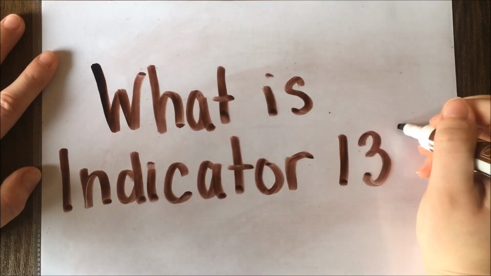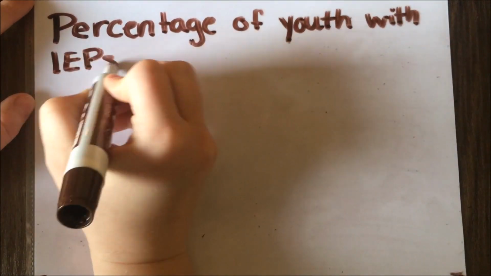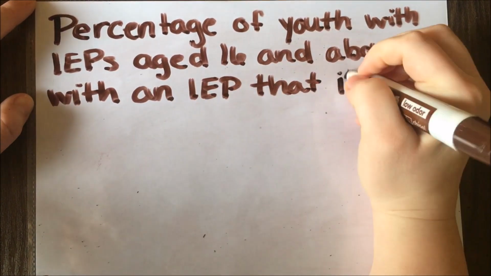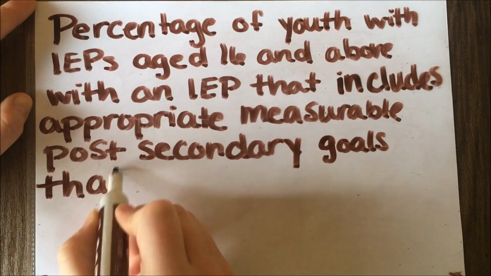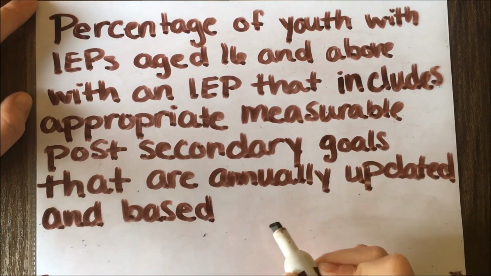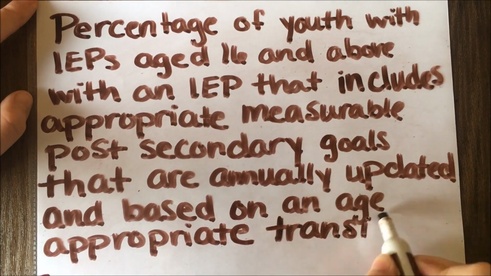What is Indicator 13? Indicator 13 is a compliance indicator and is one of many within IDEA 2004. Indicator 13 is the percent of youth with individualized education programs age 16 and above with an IEP that includes